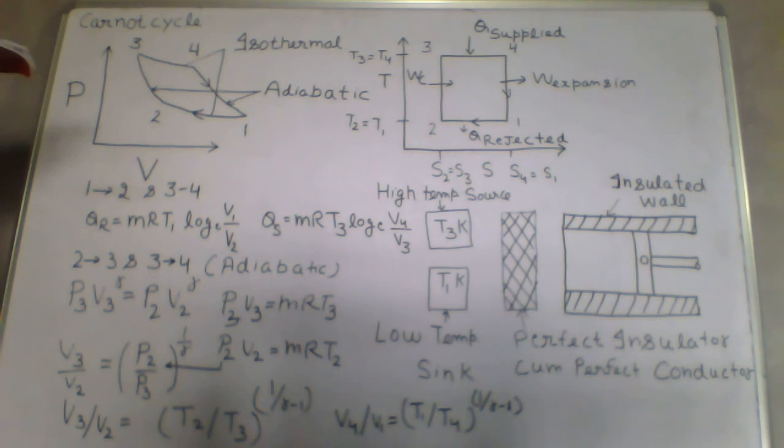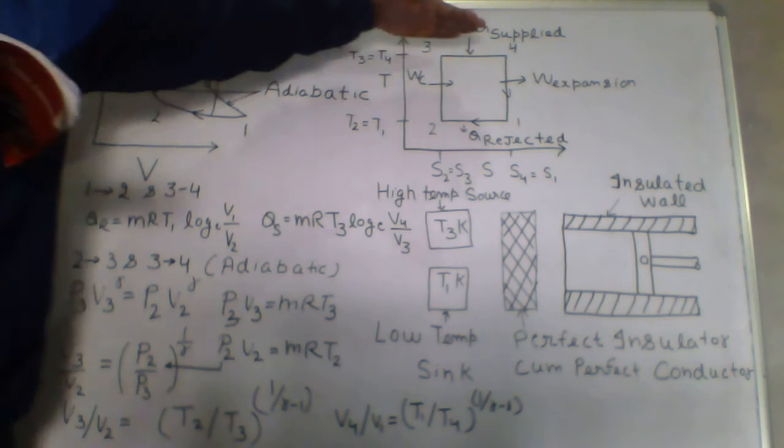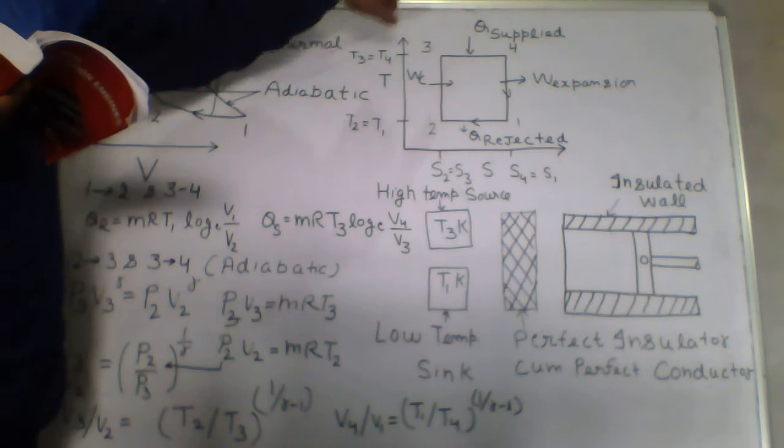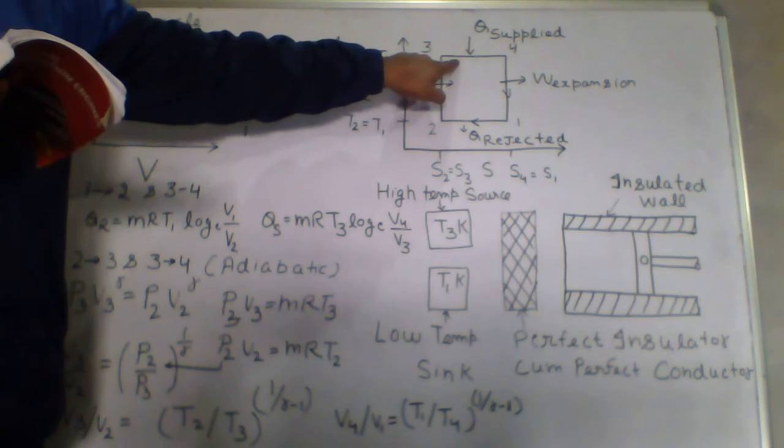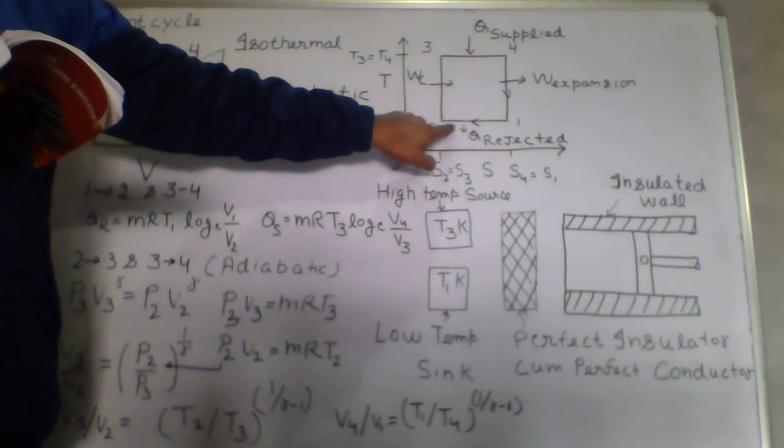Carnot cycle is represented as a standard of perfection and engines can be compared with it to judge the degree of perfection. It gives the concept of maximizing work output between two temperature limits. So Carnot cycle will work between two temperature limits. This is your high temperature limit. This is your lower temperature limit.